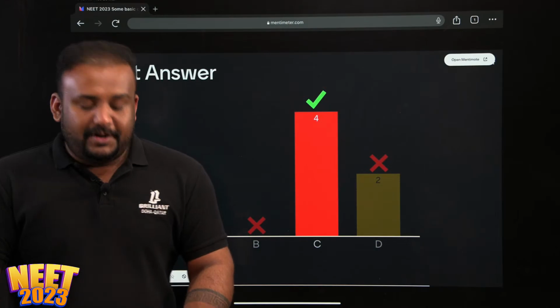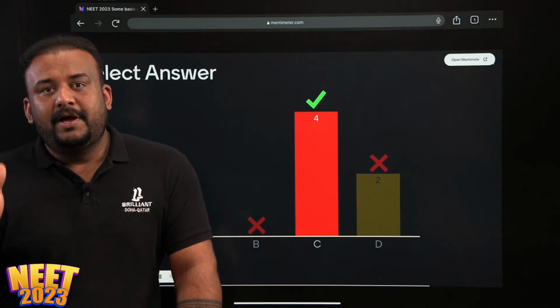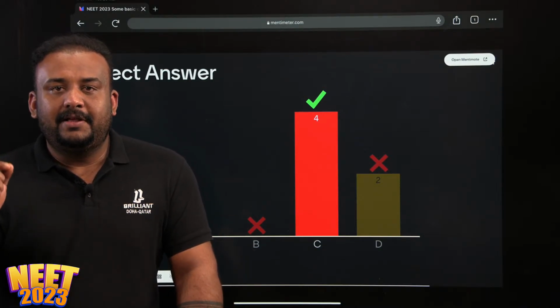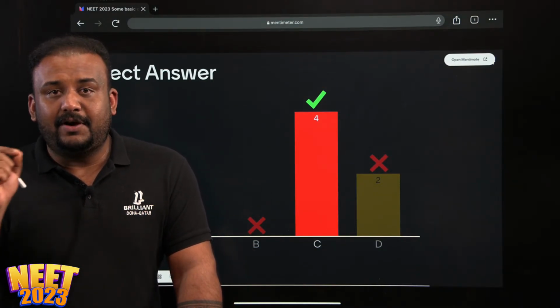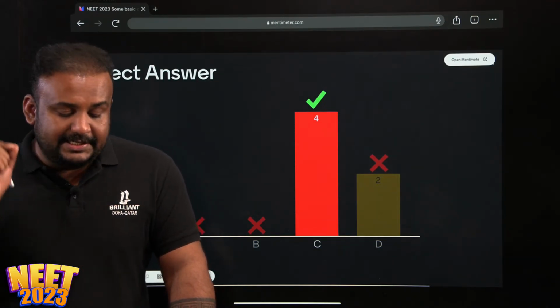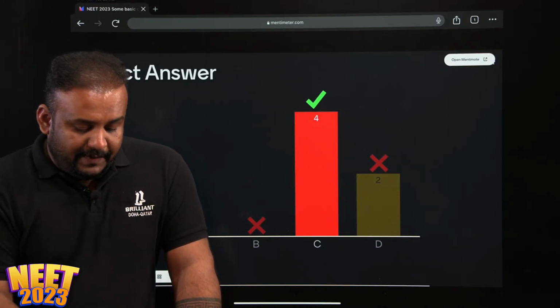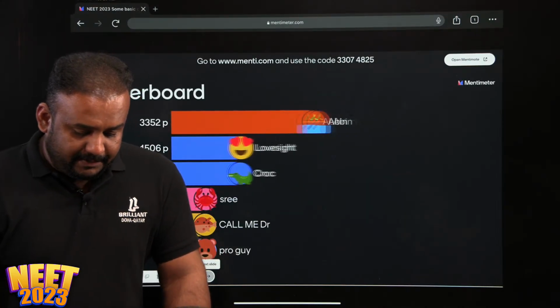Right, the majority have got the correct answer. So please remember that question was really important. I told you how we will determine which has the maximum number of atoms without doing any calculation. You can answer this in a fraction of a second; 5 or 10 seconds is enough to answer this particular question. So very good, let's look into the final leaderboard.